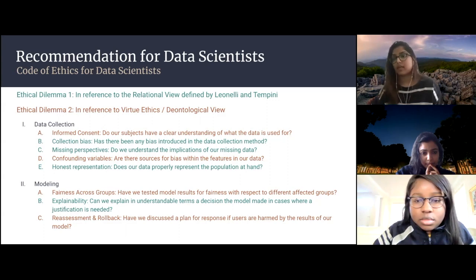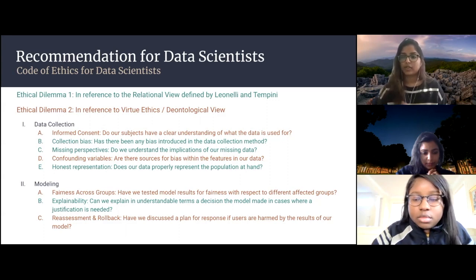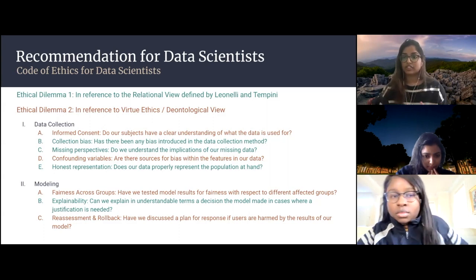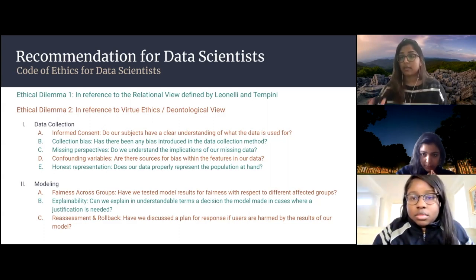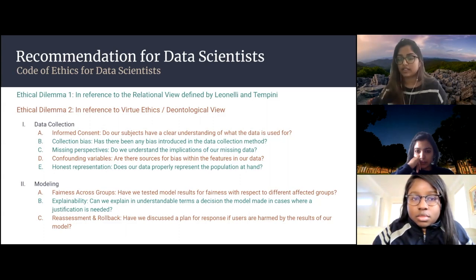And then moving on to modeling and visualization, after we've cleared the data collection step, how do we go about actually producing good models and good visualizations for our data science analysis? First, we wanted to keep fairness across groups. Have we tested the model results for fairness with respect to different affected groups? As you can see in our visualizations, it was important to take into account the state population, and that really provided greater insight. So fairness across groups was something that we created in reference to the virtue ethics and deontological view.